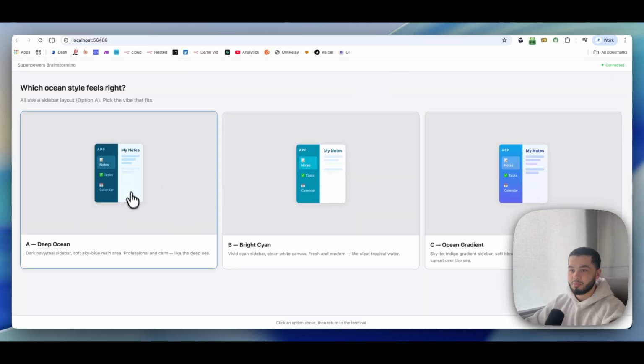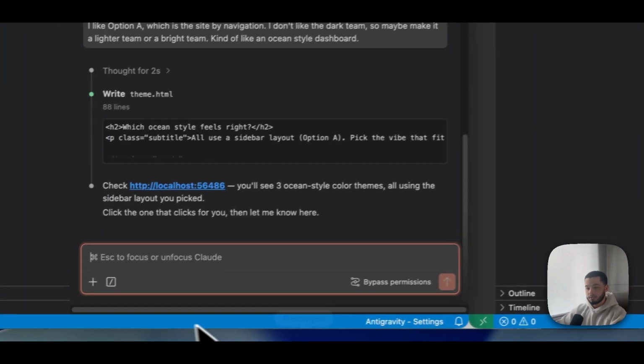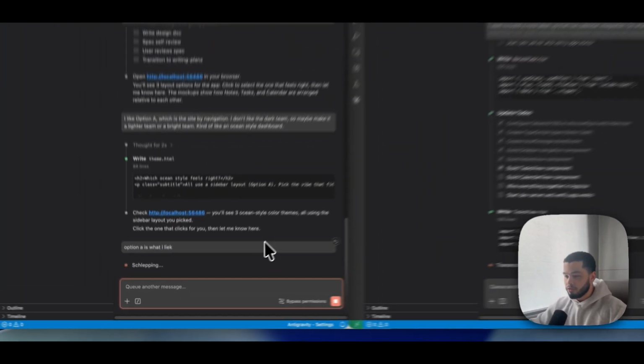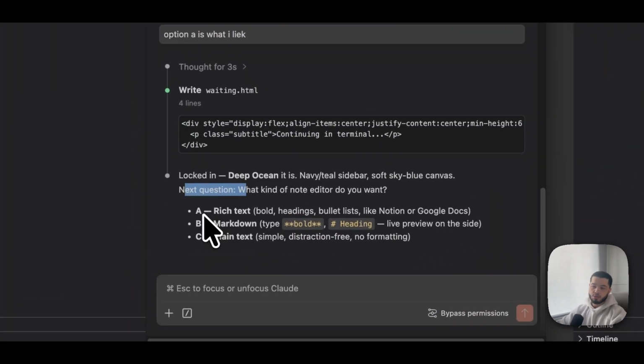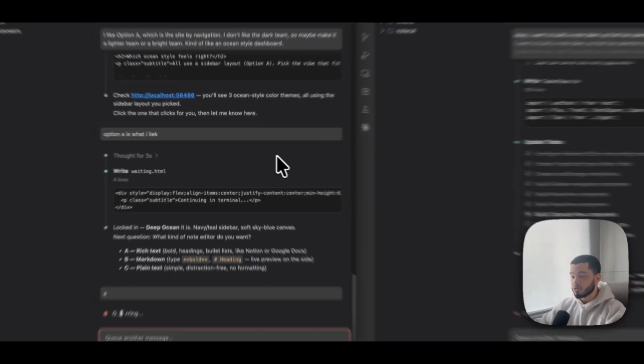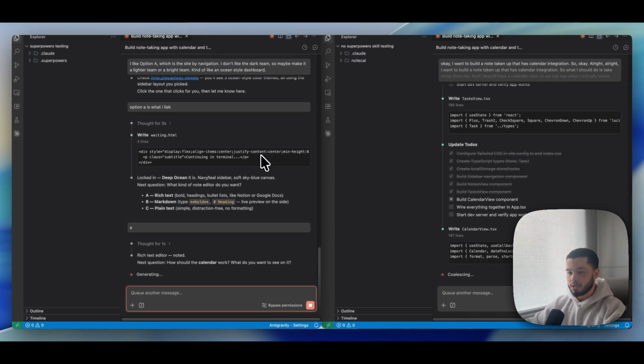Let's just say this deep ocean style is what I like. Option A is what I like. Send that off. And then it asks us some more questions like how do we want it to look, what text we want. Let's say A. And it's going to go on and ask us questions before it actually proposes any idea.